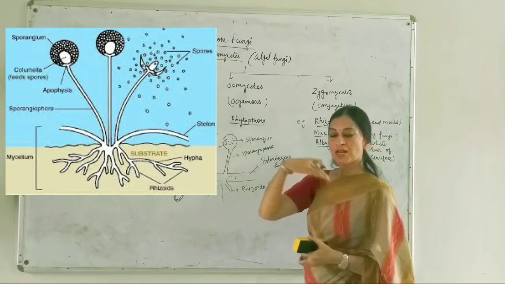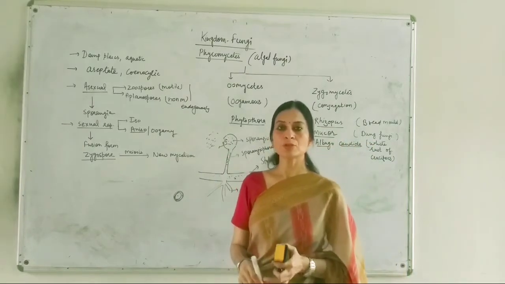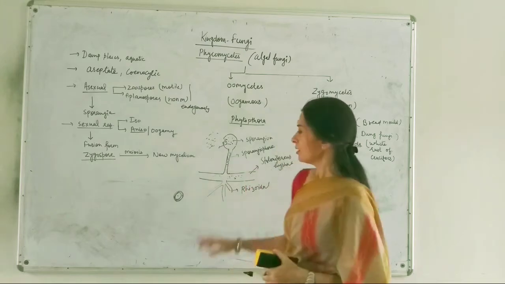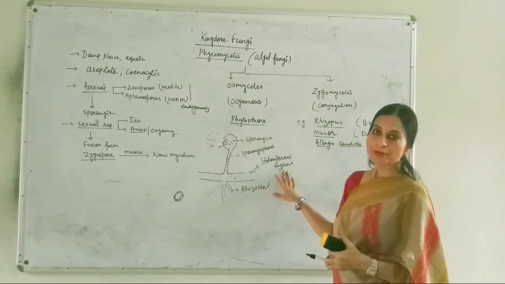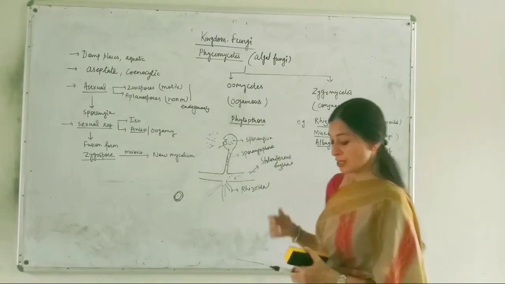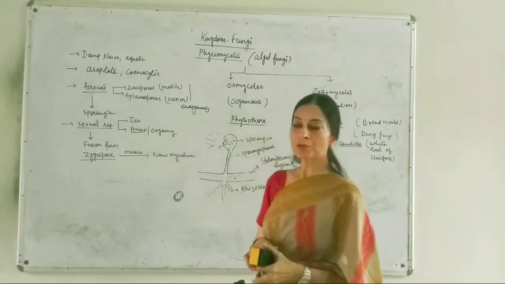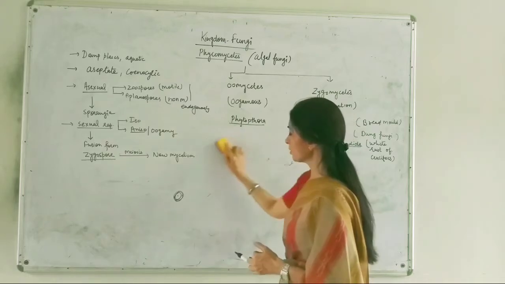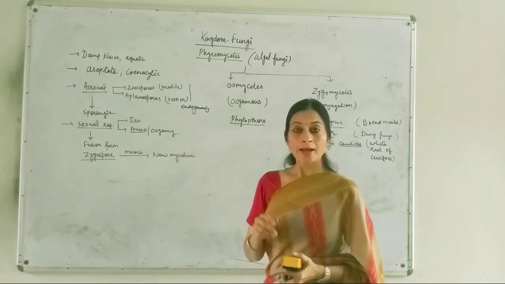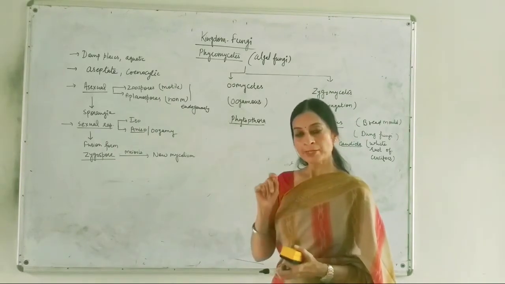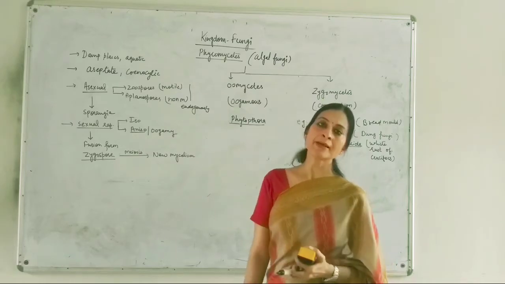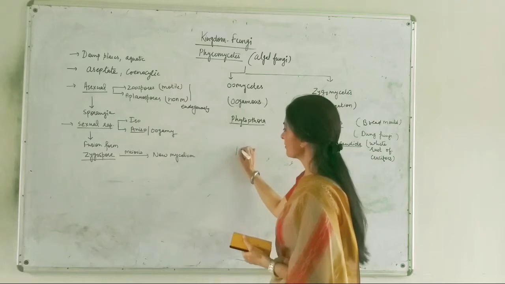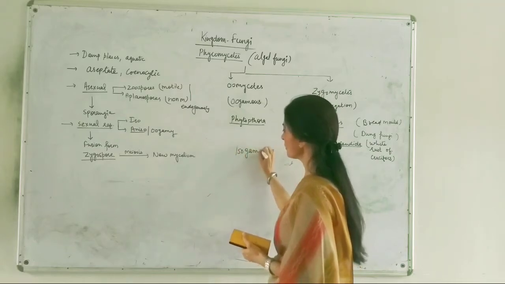And these spores will again germinate to form the mycelium. This is the asexual type of reproduction. But if we are going to discuss the sexual type of reproduction, the sexual reproduction can be isogamous type, or it can be anisogamous type.